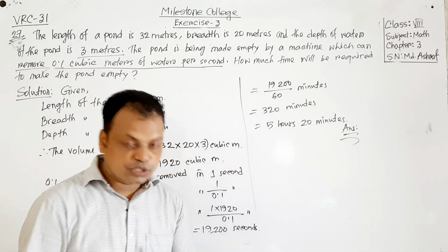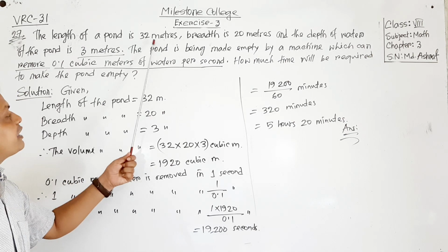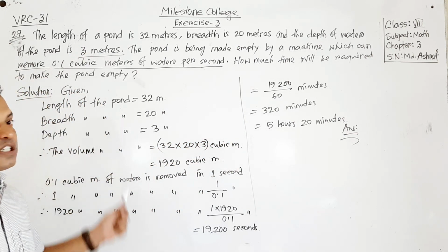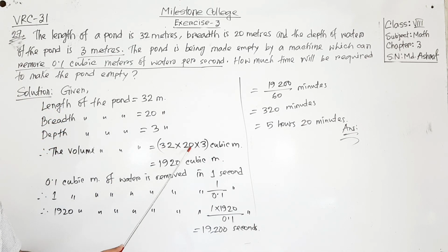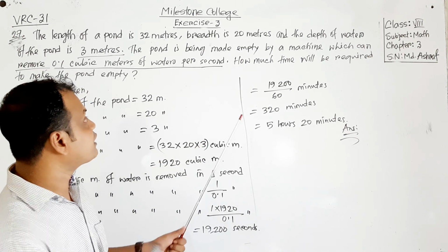I want to repeat this one again. My dear students, the question is: there is given the length of a pond 32 meters, breadth 20 meters, and depth 3 meters. So from here we can find the volume. Volume will be length into breadth into height, that will be 1920 cubic meter of water on the pond.